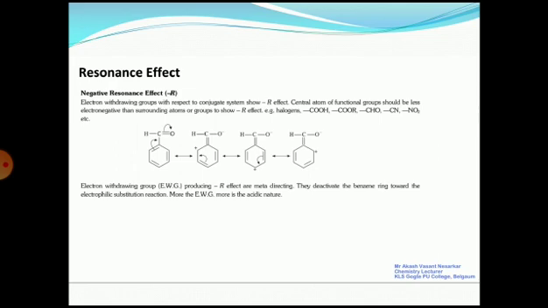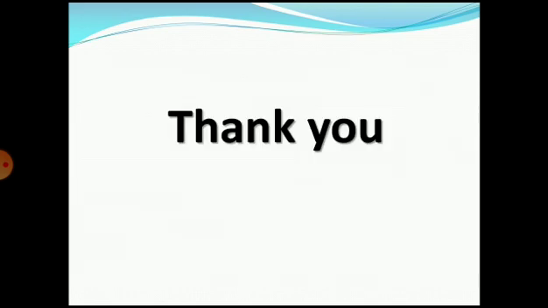And resonance effect takes place in the groups which contain the benzene ring, and also the positive R and negative R depends upon what? The groups which benzene contains. So if electron donating group is present on the benzene ring, it shows positive R effect. If electron withdrawing group is present, then it shows minus R effect. So these are the effects. And yes, so here we can say that this topic is completed, that is general organic chemistry topic is completed.